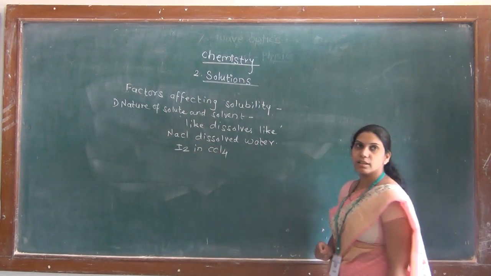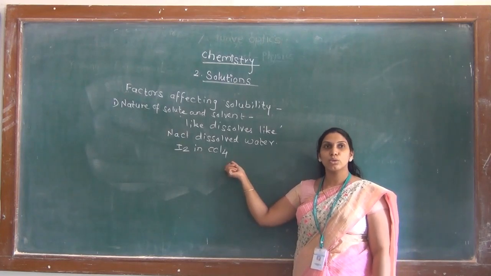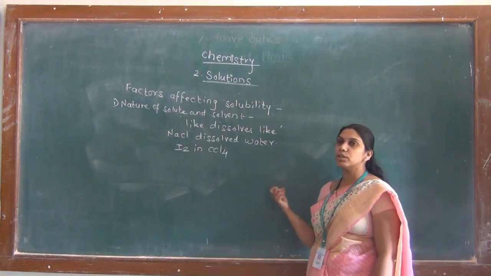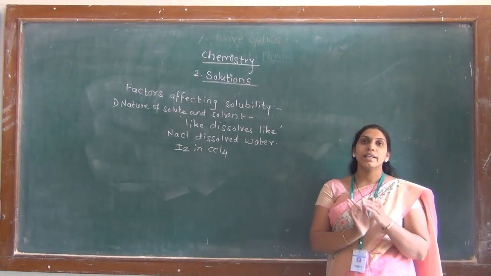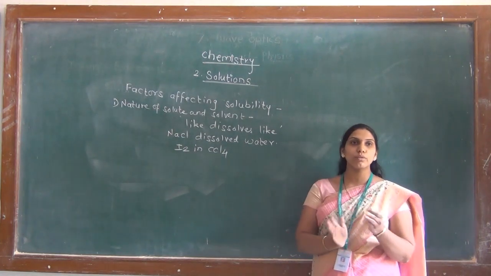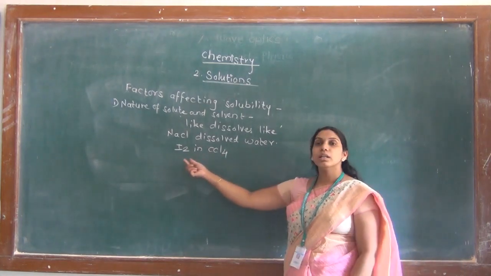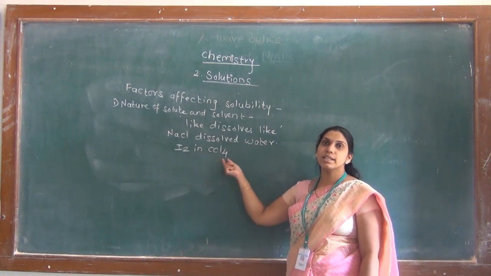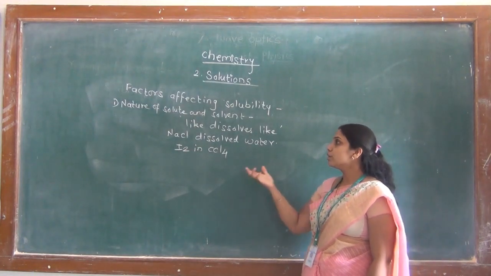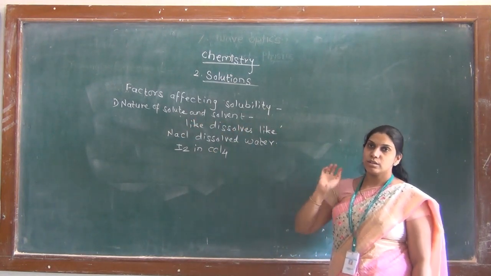Iodine in CCl4. Iodine easily dissolves into carbon tetrachloride because both of them are non-polar. In non-polar solutes and non-polar solvent, again the interactions between solute-solute, solvent-solvent molecules and solute-solvent molecule interactions are almost similar. Hence, the non-polar solute easily dissolves into the non-polar solvent. So this is how the solubility depends on the nature of solute and solvent.